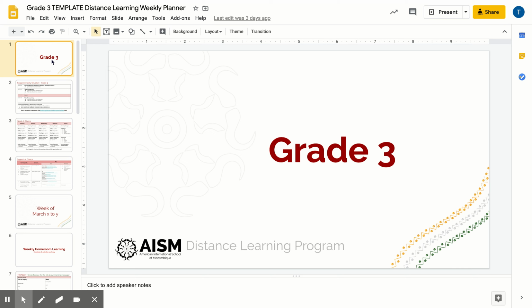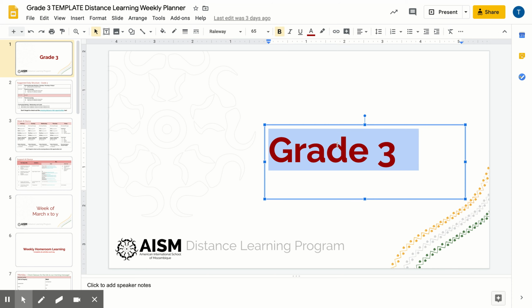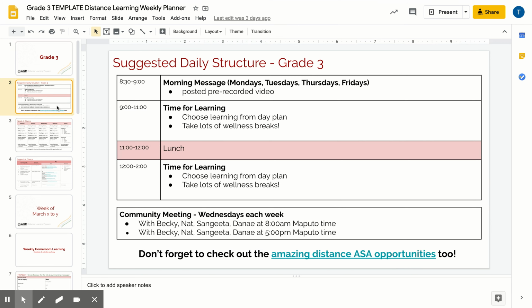So the first few slides of the distance learning planner will be static. These will not change week per week. And we've made that decision because they contain some information that we feel will be useful to learners and families to have quick and easy at their fingertips. The first slide will always be the title slide to help families and learners stay organized of which planner is for which grade. The second slide goes through a daily suggested structure.